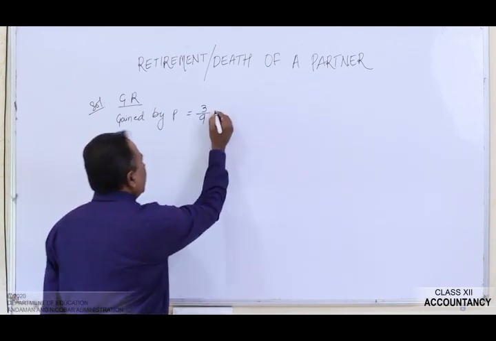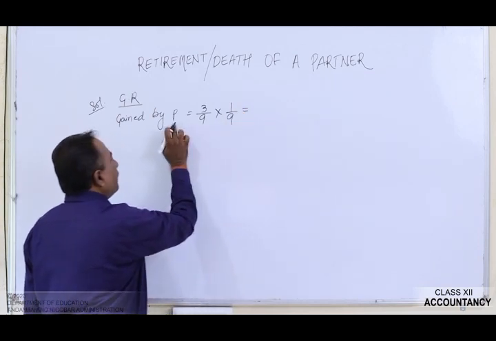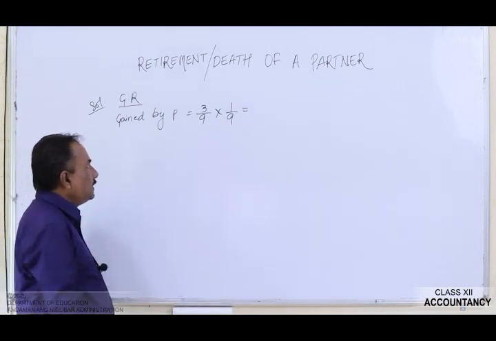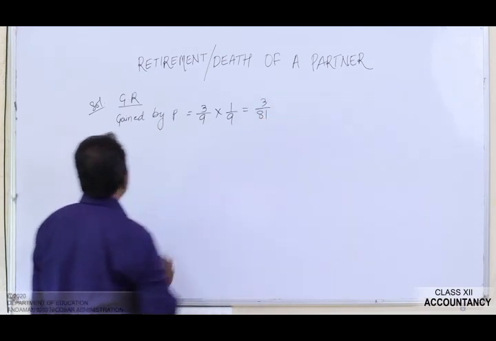Out of this, he has surrendered 1/9 in favor of the first partner, that is P. Now let's see how much he has surrendered. It is 3/81.